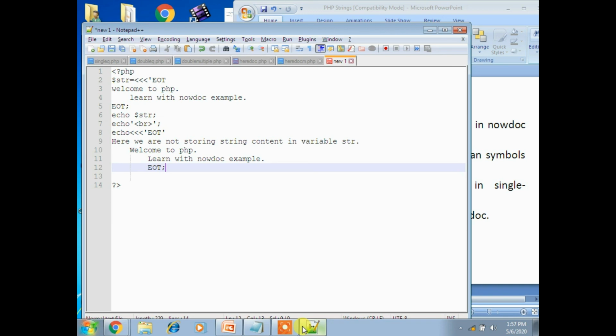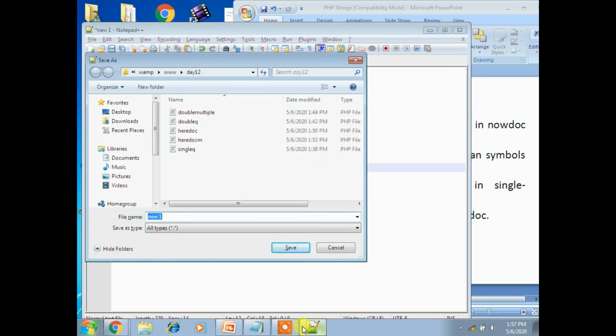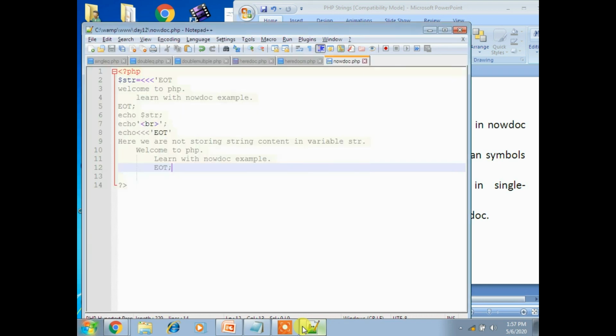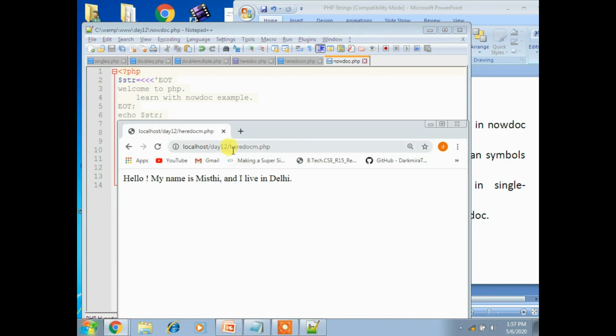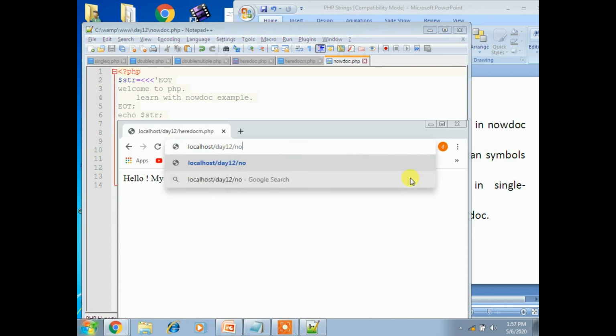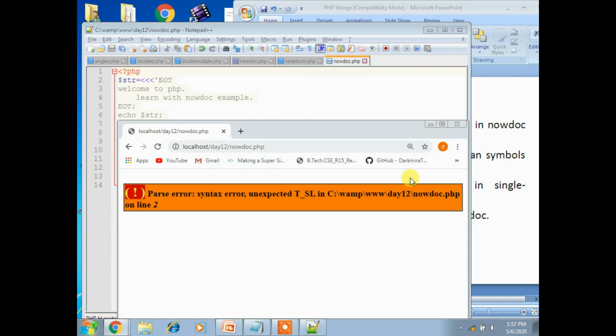Now save the program as nowdoc.php, and run the program. Here you'll get an error on the second line.